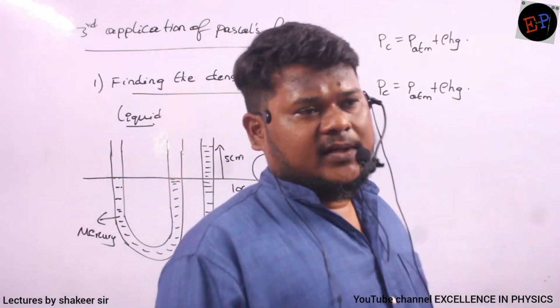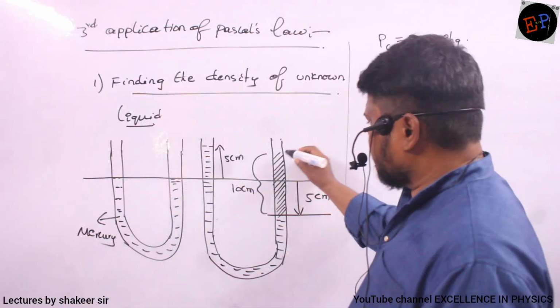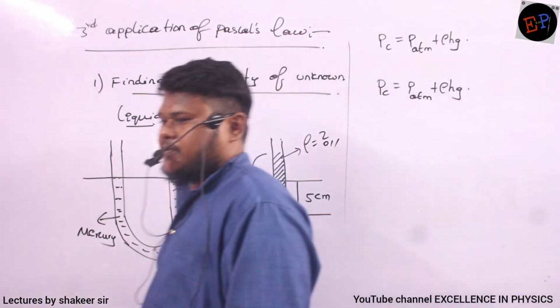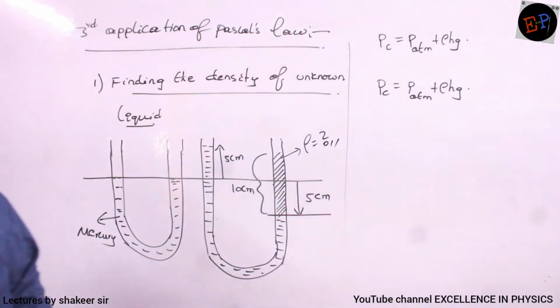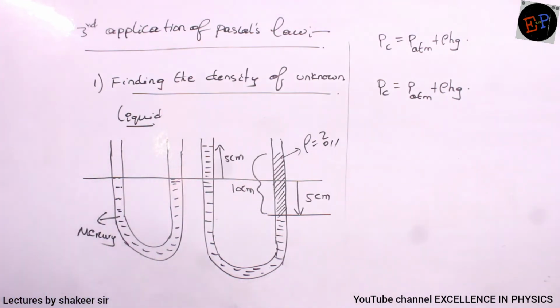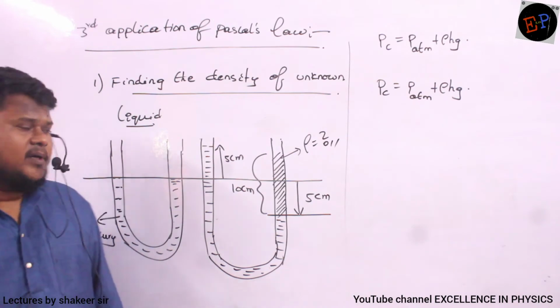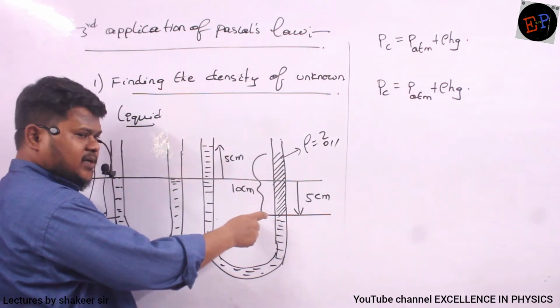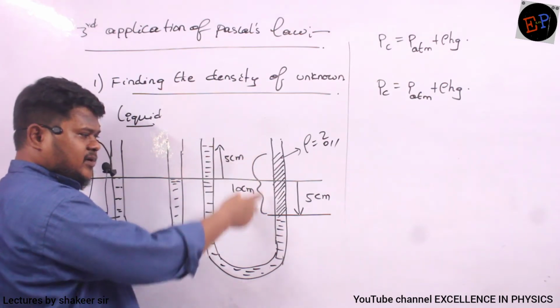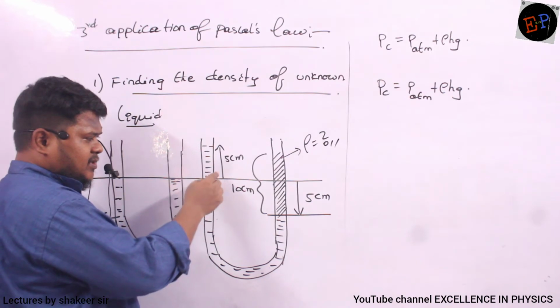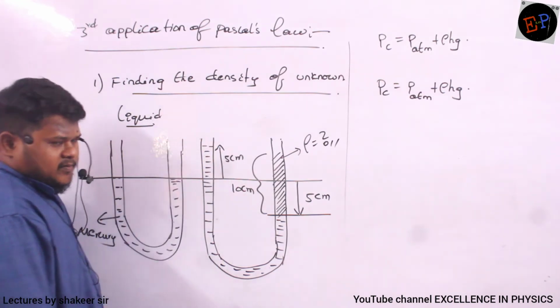I want to calculate what is the density of this liquid. Can you say how I can do this calculation? By using Pascal's law only. So what is the total height of liquid I have placed? 10 centimeters of liquid I have placed. The mercury column has gone down by 5 centimeters. Here the mercury column has gone upwards by 5 centimeters.